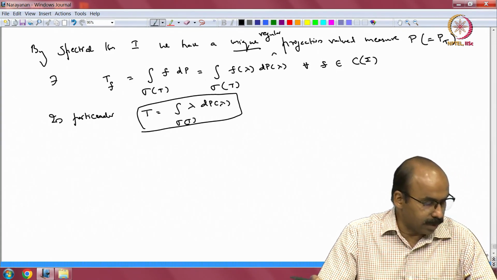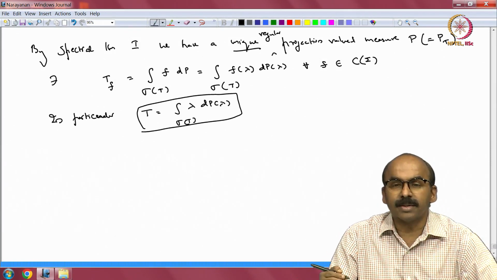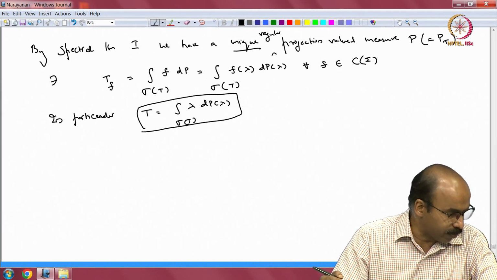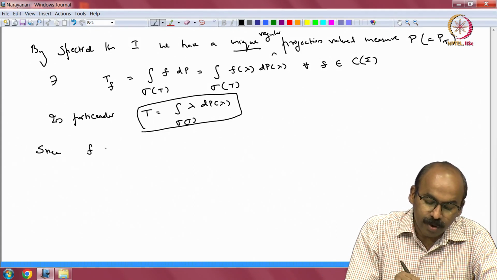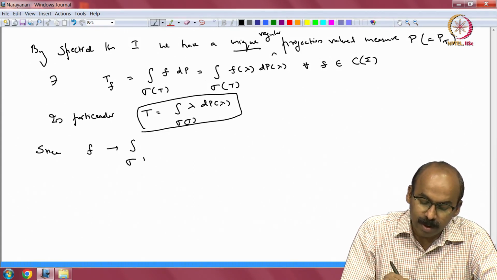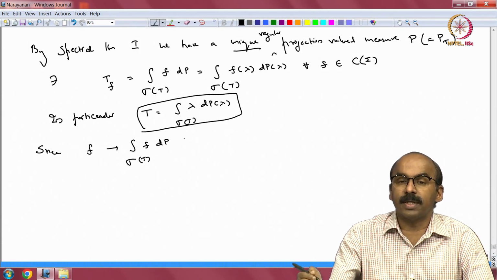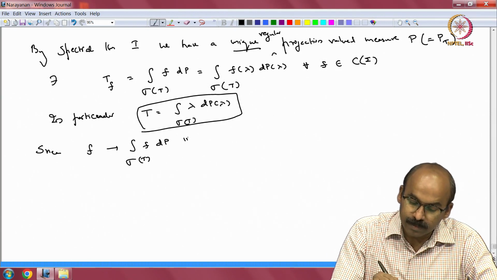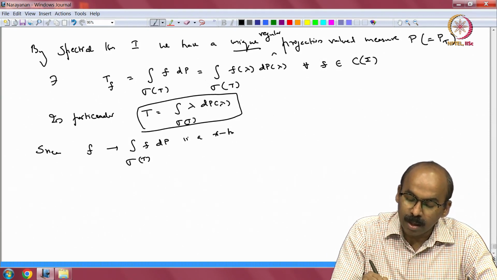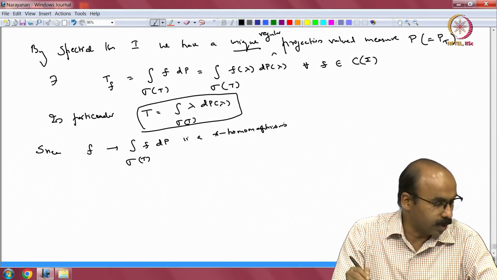Okay. And then one can, so this would be a slight repetition of what you already know. Since f going to integral over sigma T of f dp, once you have this projection valued measure, we know that this is a star homomorphism. Okay.